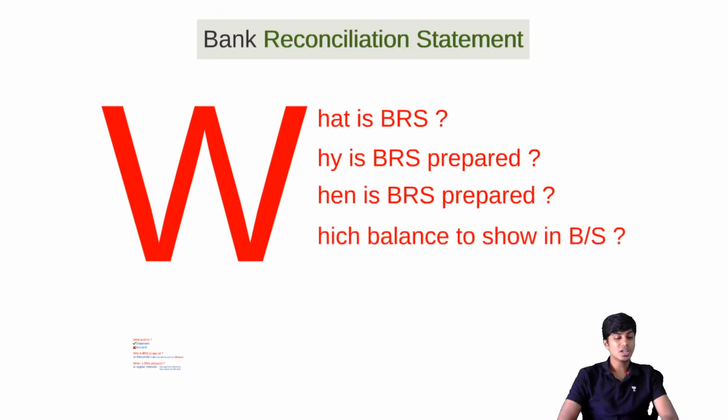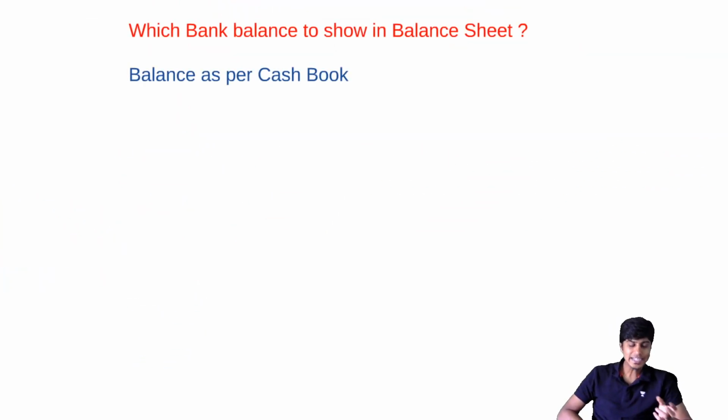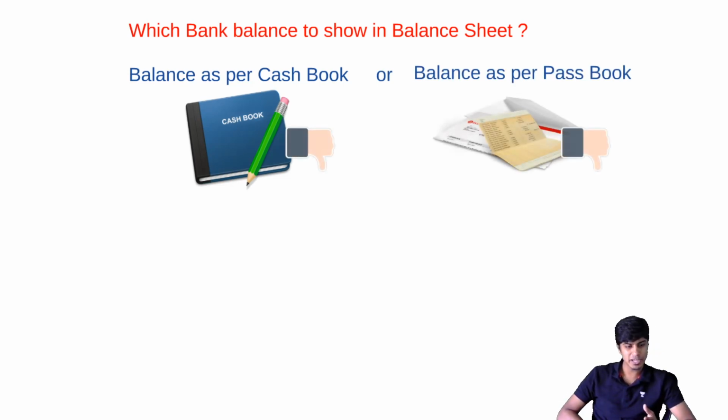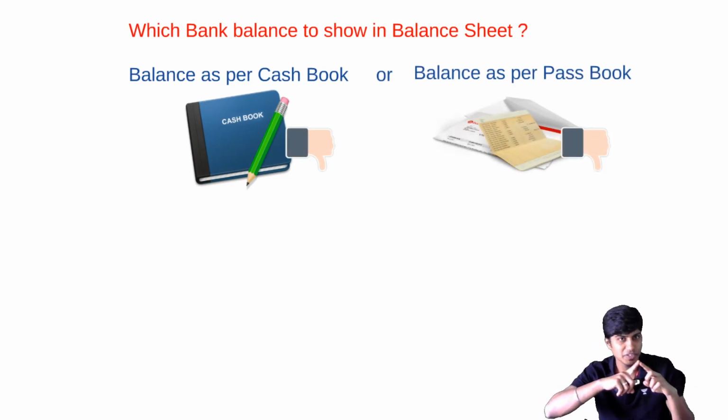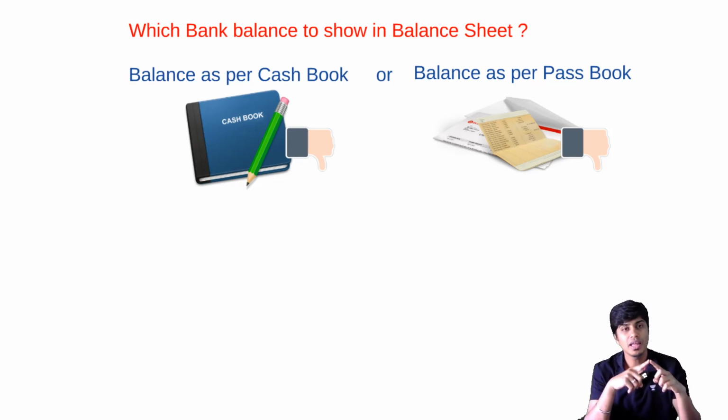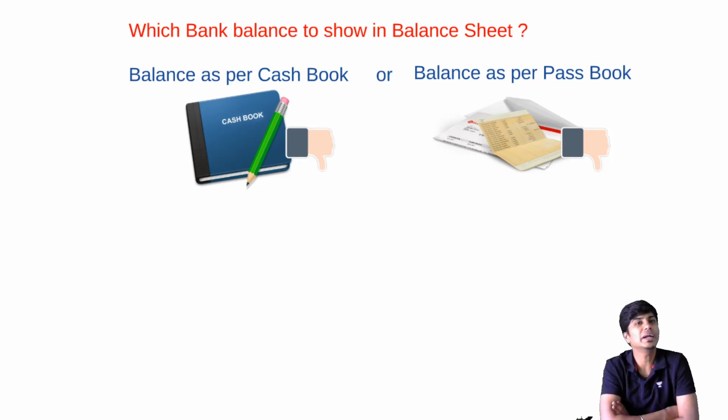Then the next question is, which balance is to be shown in the balance sheet? Should we show the balance as per cash book, or the balance as per passbook? Frankly speaking, the answer is neither. It is not the balance as per cash book or as per passbook, because there will be differences between them. We'll check the differences, identify if there are any errors in them, and if there are, we'll rectify those errors. After rectifying those errors, what we arrive at is called the amended cash book balance or adjusted cash book balance. Such adjusted cash book balance will go to the balance sheet.